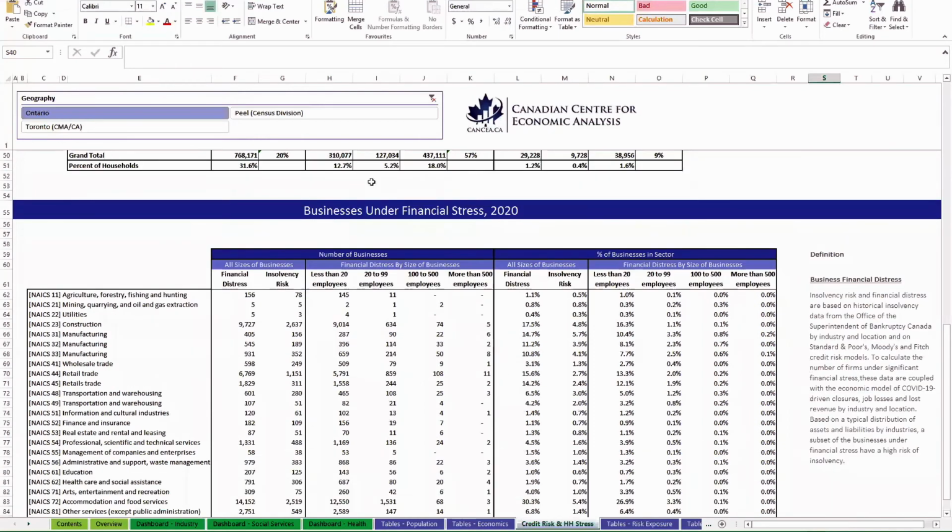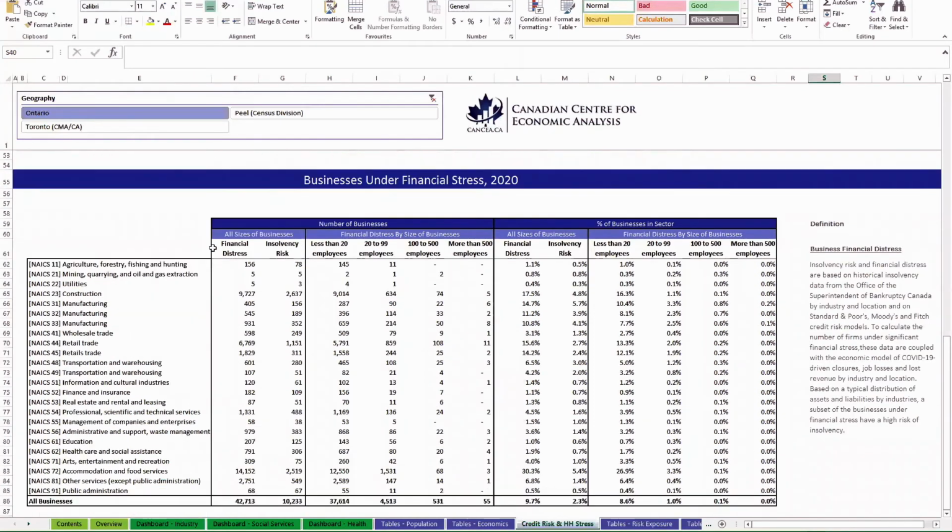And down here we have businesses under financial stress. So this is broken down by industry. These are business counts. This is financial distress prior to the crisis and insolvency risk by size of business, percentage of all businesses. And these are based on historical insolvency data from the Office of the Superintendent of Bankruptcy Canada.